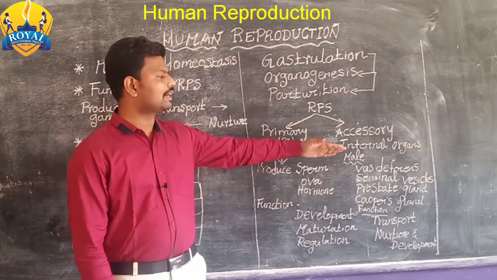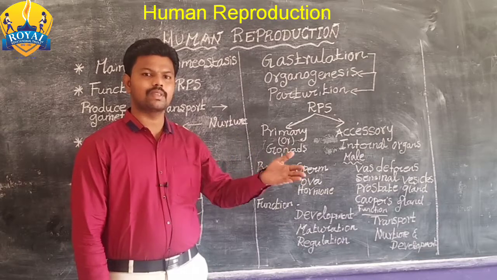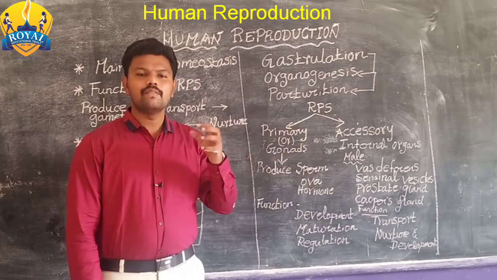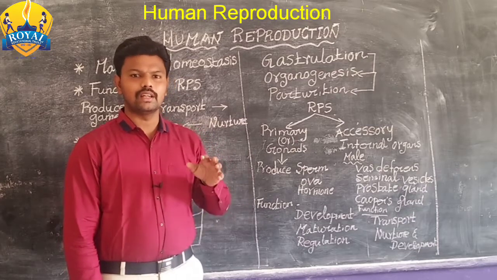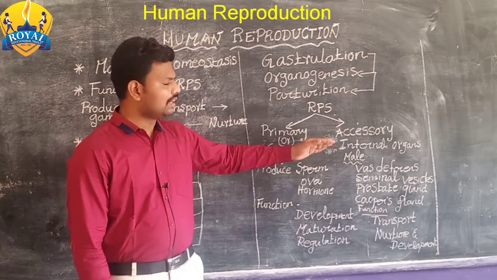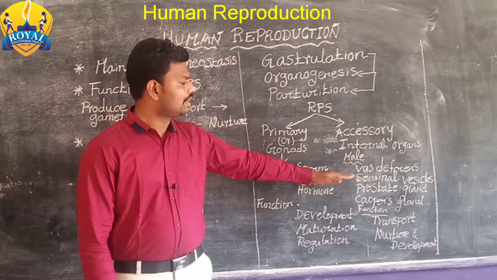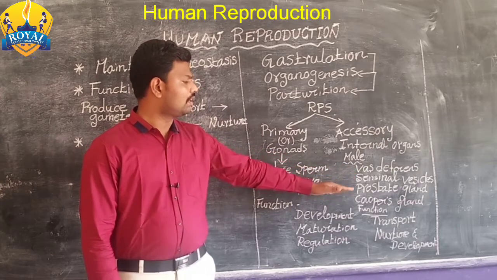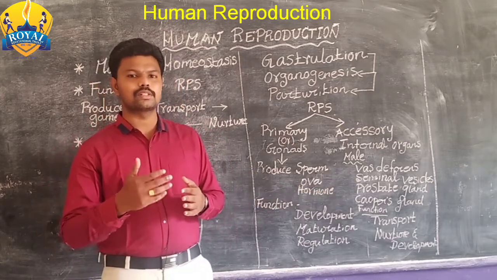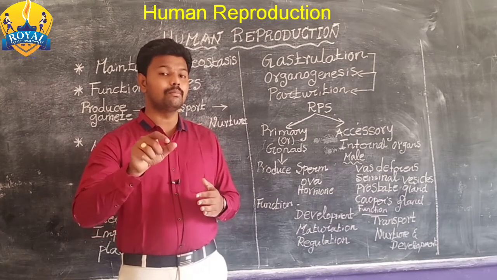Okay, children? Then accessory organs. Accessory reproductive organs are nothing but internal organs present in the human body which are helpful for reproduction. In a male, the accessory reproductive organs are vas deferens, seminal vesicle, prostate gland and Cowper's gland. All of these we are going to study elaborately in the next class. We are going to discuss the male reproductive system.